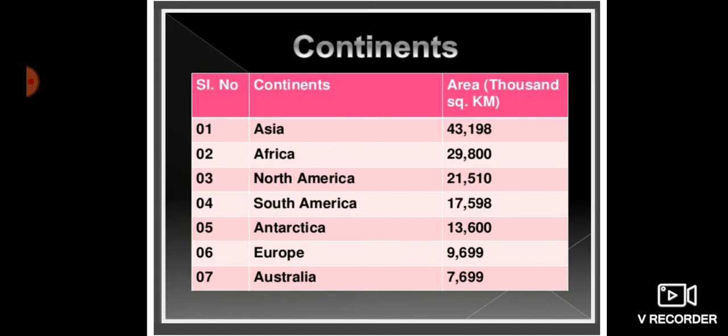This is the third largest continent of the world. It is linked with South America by a narrow strip of land called the Isthmus of Panama. This is the narrow strip of land which connects these two continents, South America with North America. This continent lies completely in the northern and western hemisphere. The three oceans surrounding this continent are the Pacific, Atlantic and Arctic Ocean.